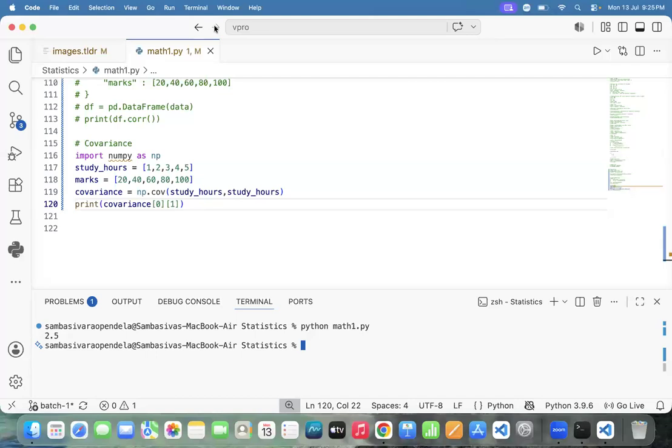Sir, here one parameter should be marks also, actually. Wrong, it's wrong. Marks. That's what I am getting, 50.0, sir. Right. Got it. 50.